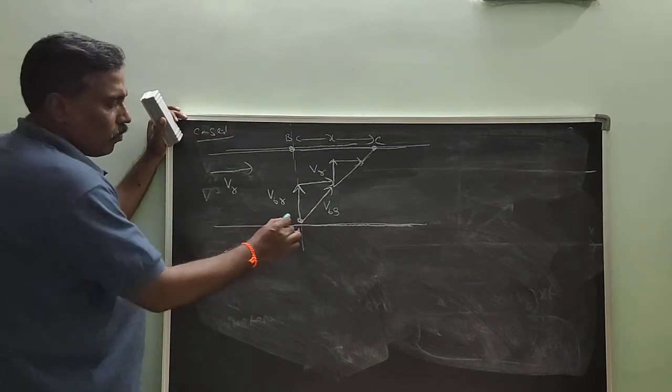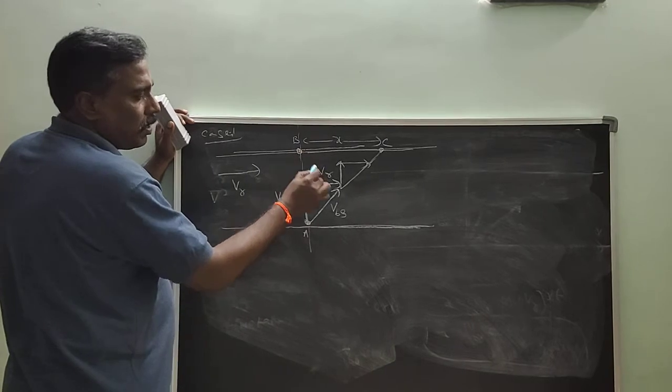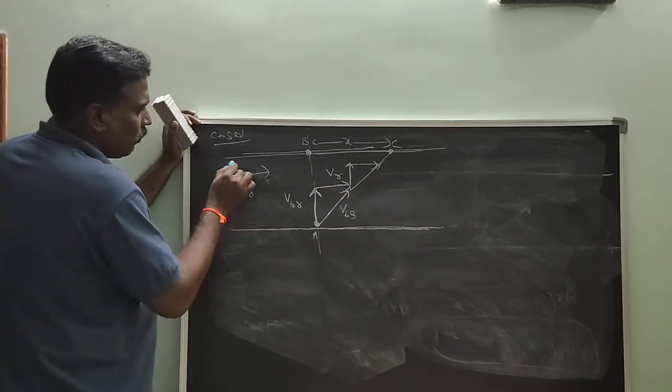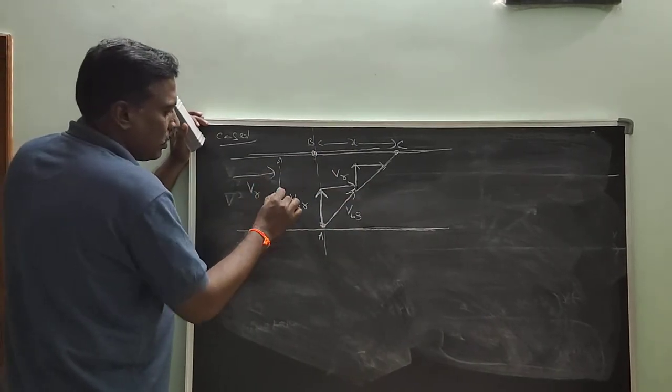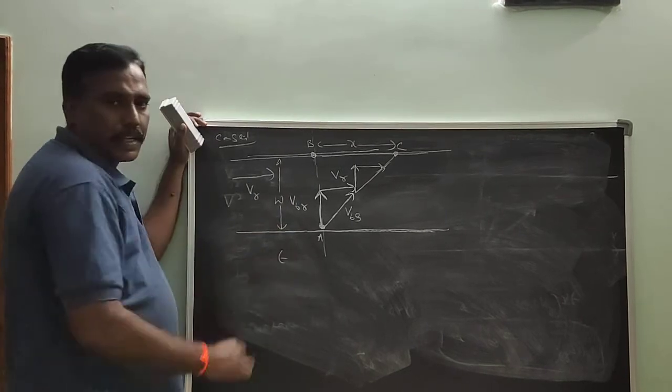So here velocity of boat with respect to river is always perpendicular to the river flow. So what is the width of the river? Here this is width of the river. What is the time taken?